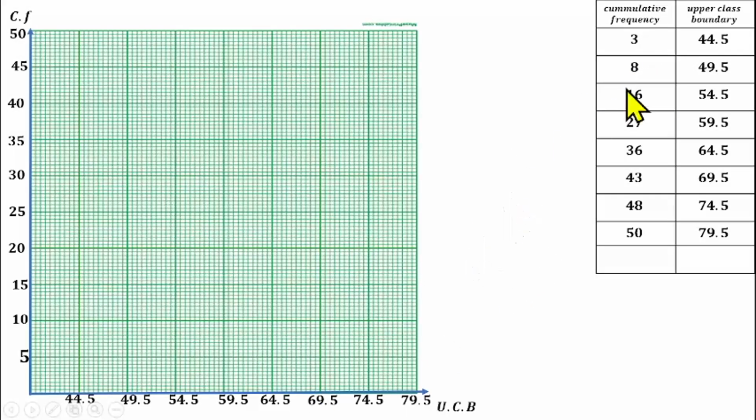So let's start. When our cumulative frequency was 3, so 3 on the y-axis, one line is 0.5, that should be 6 lines. Now we need more to get to 3 under 44.5. So that means I should have an asterisk around here. Then cumulative frequency was 8, this is 5. For 8, how many lines do we need more? We need 3 units more, which should represent 6 lines under 49.5. So I should be having an asterisk here also.